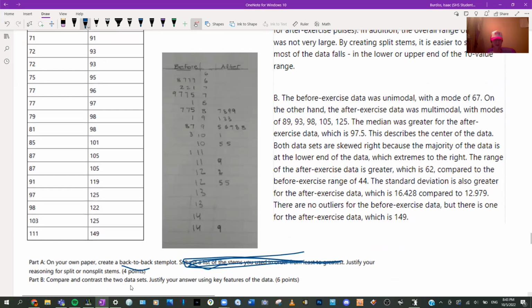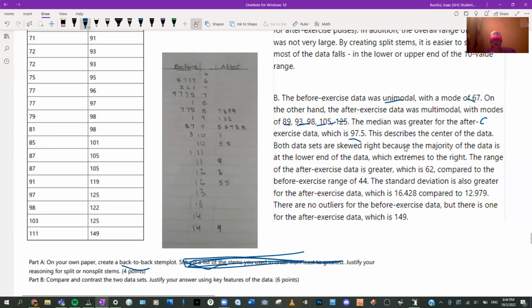And now we're saying compare and contrast. Well, what can we do? To compare and contrast, we can use SOCS. So the before exercise data was unimodal with a mode of 67. On the other hand, the after data was multimodal with these modes. The median was greater for the after exercise data, which was 97.5. This describes the center of the data.